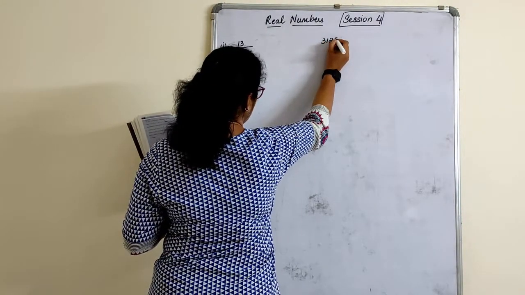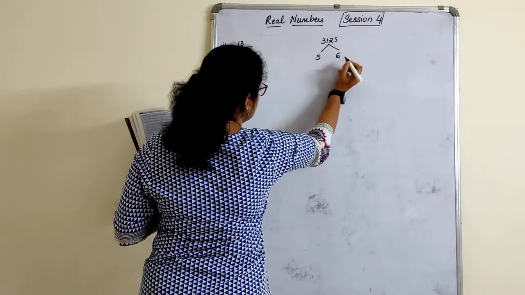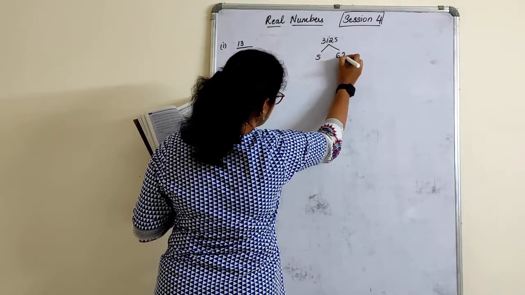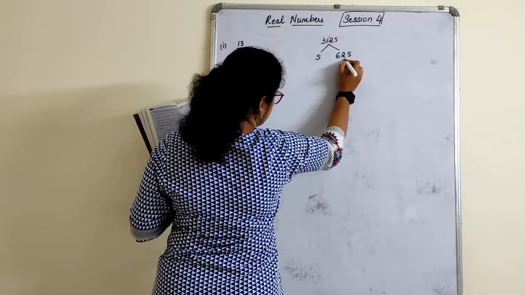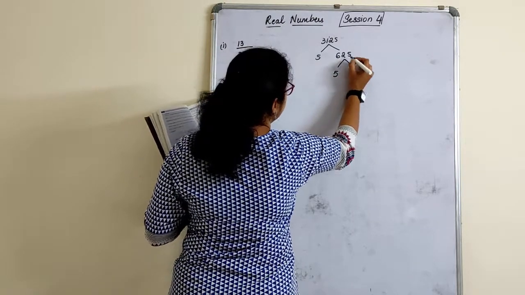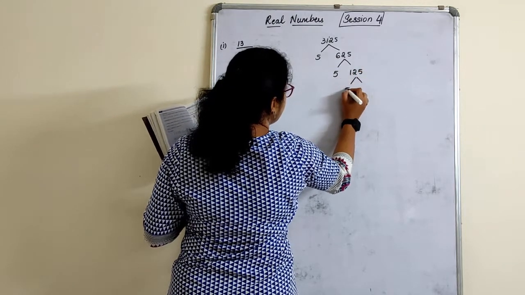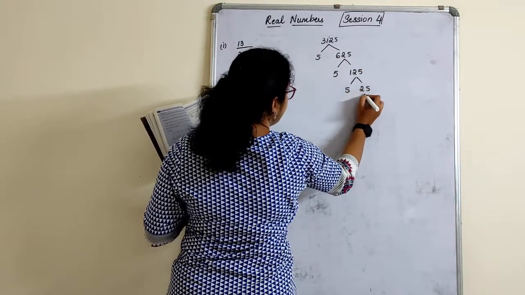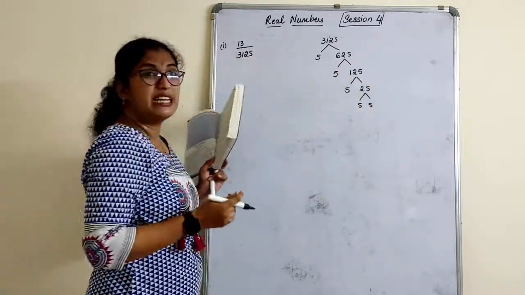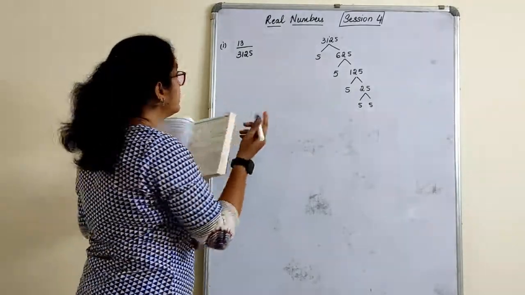So 3125, if you factorize this: 5 6s are 30, 1 remainder. 5 2s are 10, 5 5s are... So 5 1s are 5, 5 2s are 10, 5 5s are... So this again, 5 2s are 10, 5 5s are... 5 how many times? See, need not be. If you know what 3125 is, 5 raised to, write it immediately.